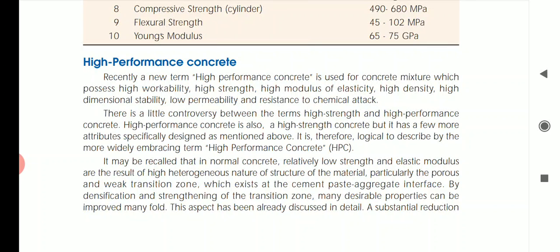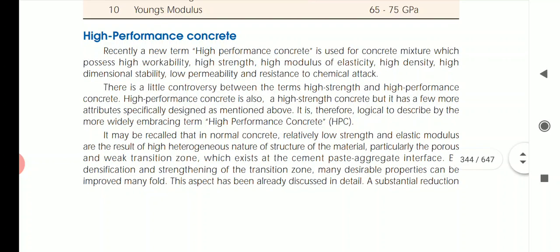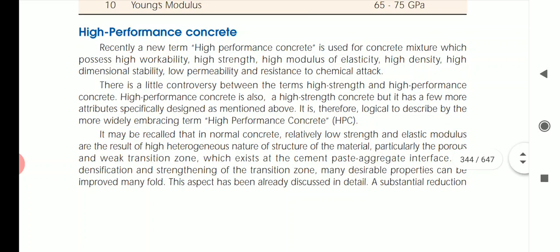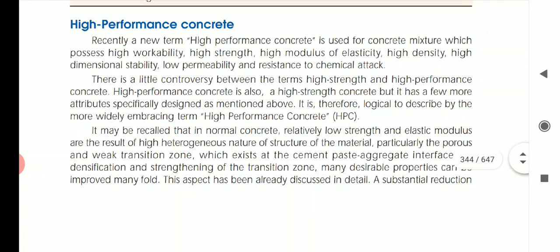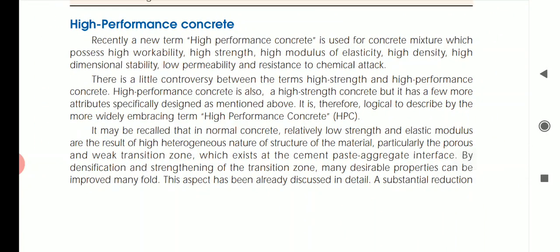So today's class we are going to study another special type of concrete called high performance concrete. Recently a new term, high performance concrete, is used for a concrete mixture which possesses high workability, high strength, high modulus of elasticity, high density and high dimensional stability, low permeability and resistance to chemical attack. Okay, the concrete which is resistant to chemical attack and hence has low permeability and dimensional stability, high strength and high modulus of elasticity, this concrete is called high performance concrete.